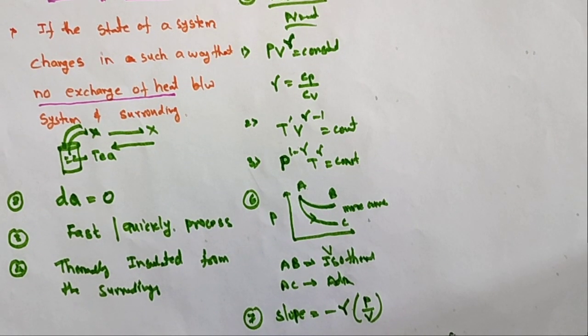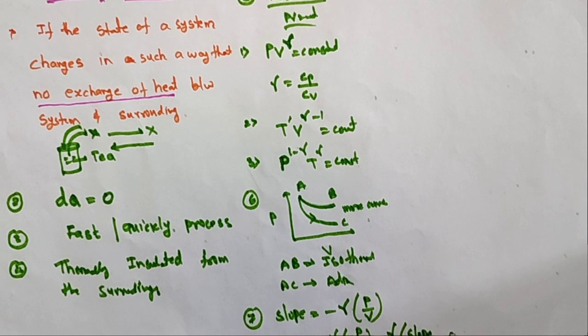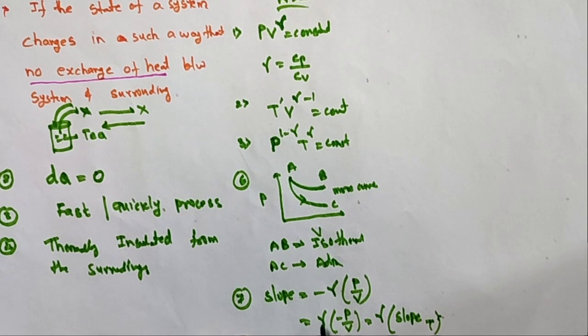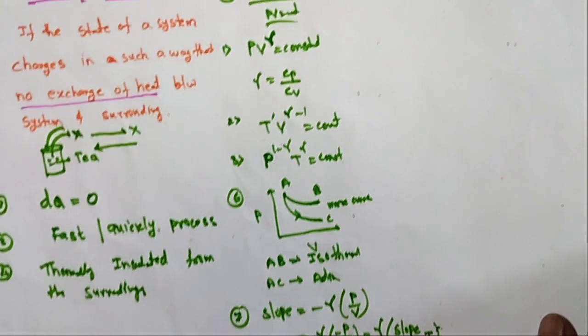We know that it is gamma into minus P by V. Minus P by V means gamma into the slope of the isothermal process. So due to this reason, the adiabatic curve AC is always the steeper curve. This is the 7th point.